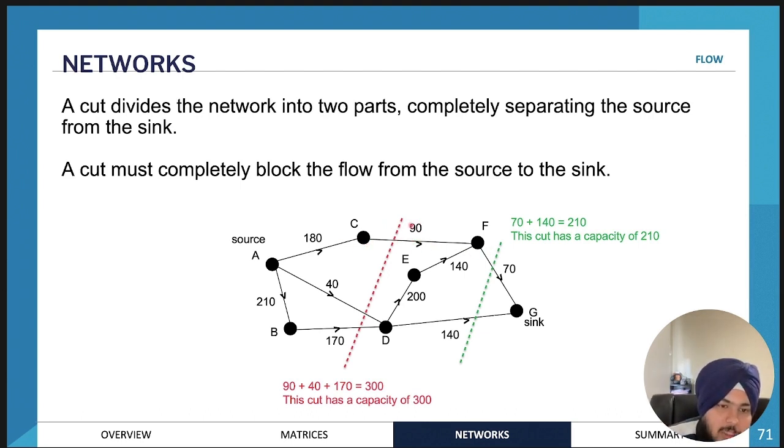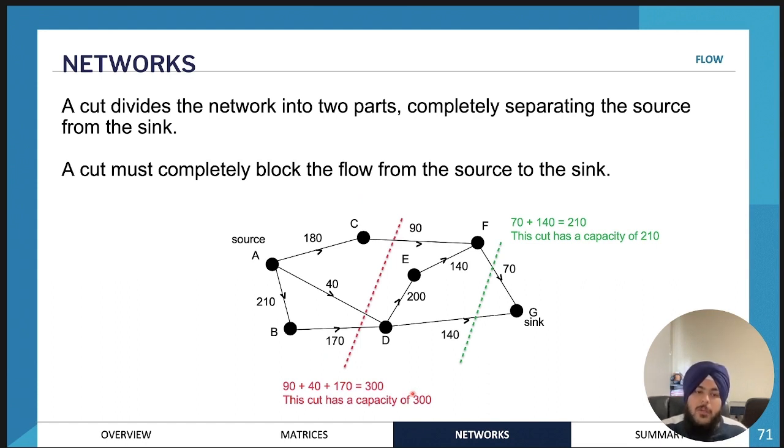So you will add the capacity of this line, then you would add the capacity of this line, all the lines that it passes through, and then you will add the capacity of this edge. After you add the capacity, it's 300. Essentially the maximum flow is the capacity of the minimum cut, so you will do a variety of different cuts to find the minimum. This red one over here has a capacity of 300. It might be the minimum or it might not.